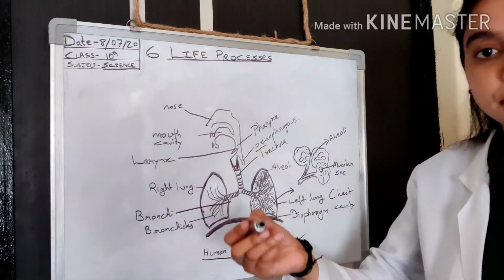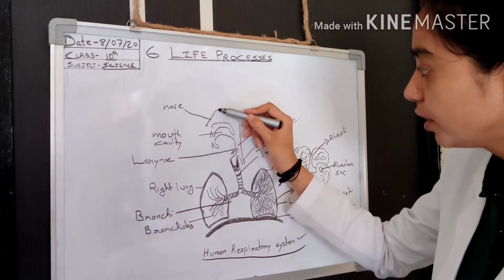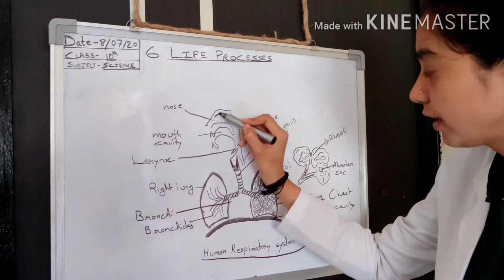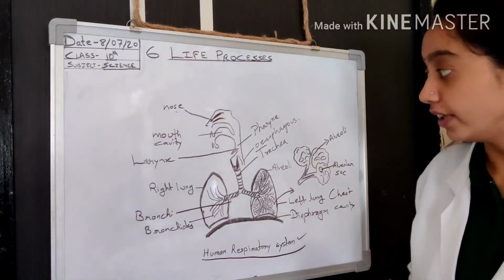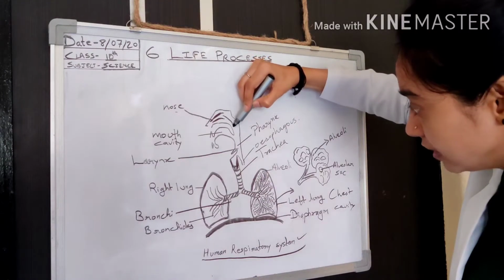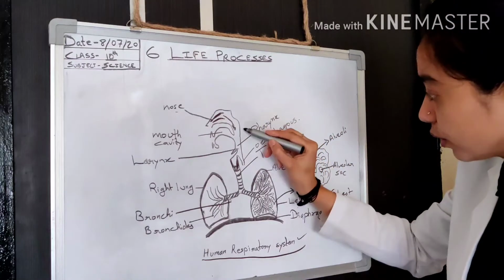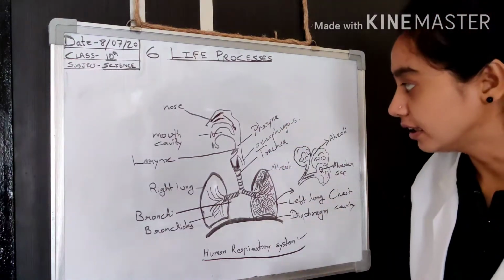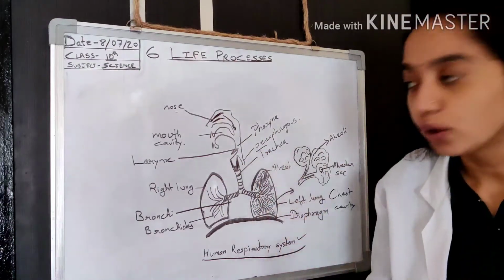You start breathing from the nose, so this system starts from the nose. This portion is called the nasal cavity, and it continues behind and goes to the pharynx. The pharynx is such a tubular region where the mouth cavity and nasal cavity both open.